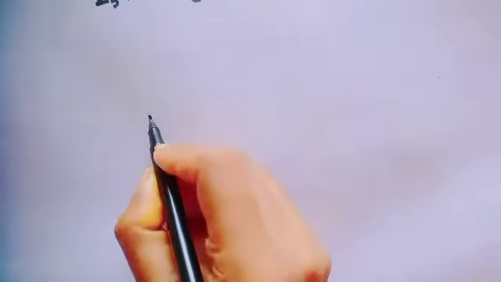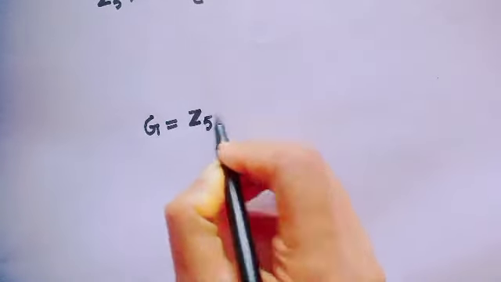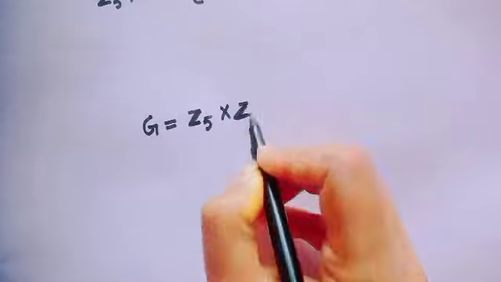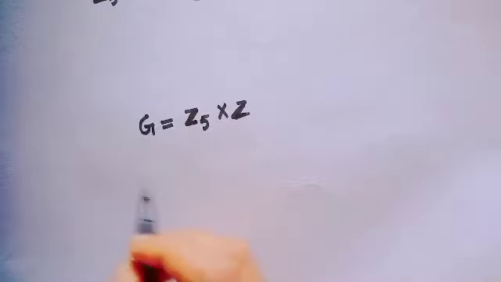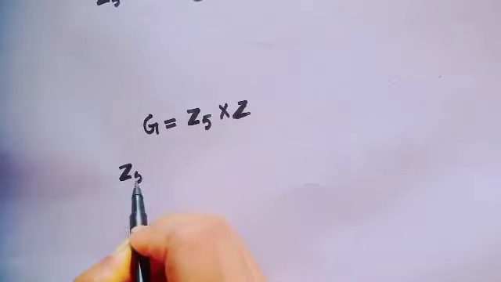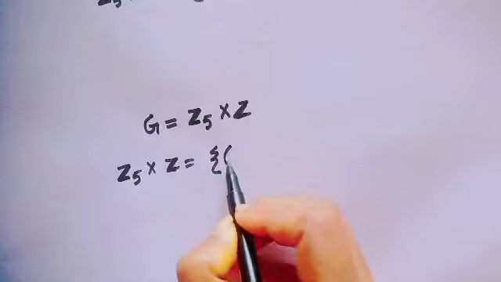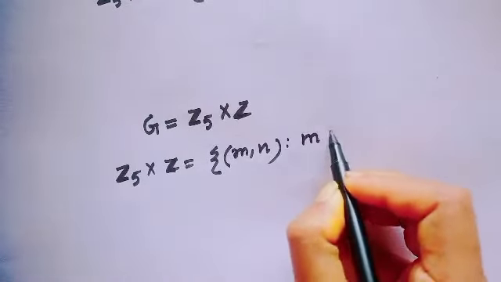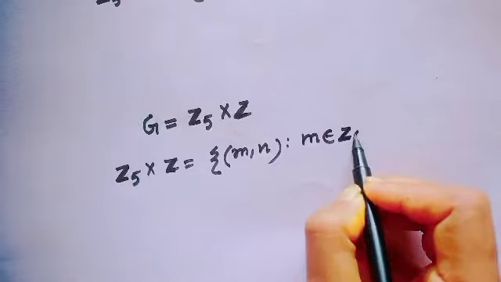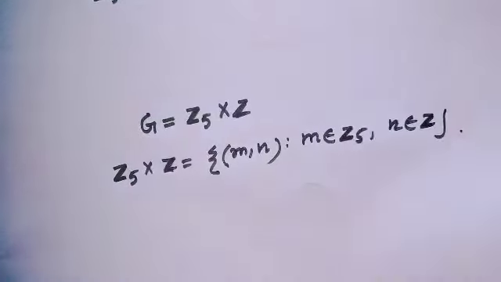Let's see one example. G equals Z5 cross Z. Notice these are two different groups. What is Z5 cross Z? Z5 cross Z equals the set of all pairs (m, n) such that m is from Z5 and n is from Z. Okay?